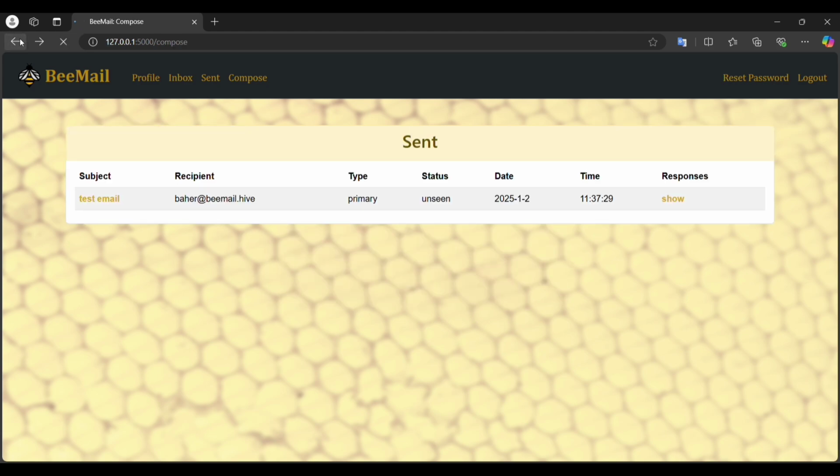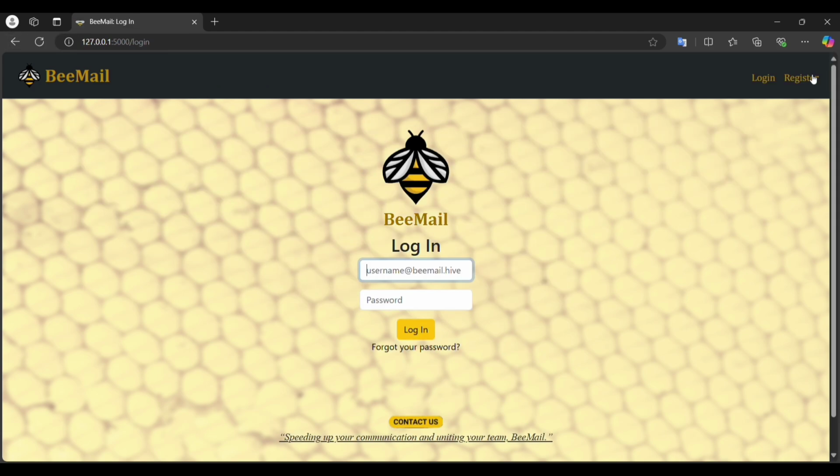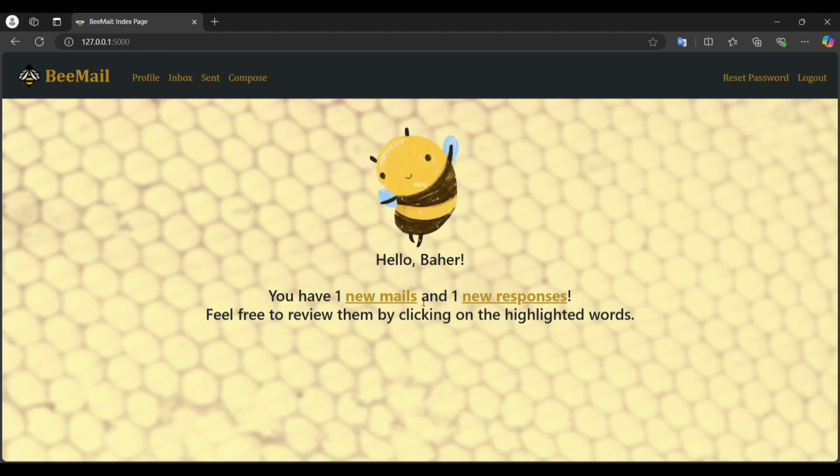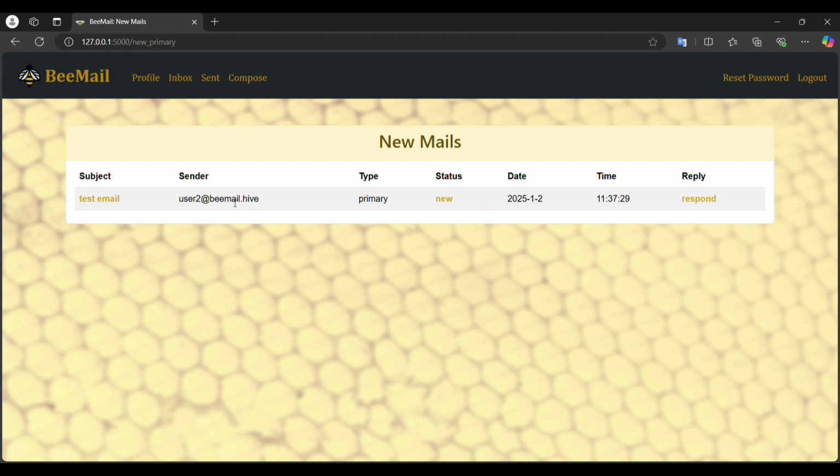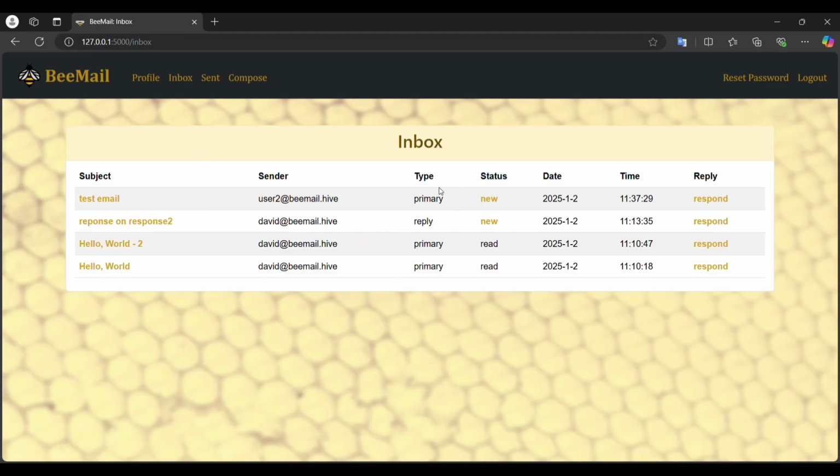If you click on it, you can access the view, which changes the status of the email. Okay, I'll talk more about that. Let's log into my account now, email.hive. Hopefully I didn't forget the password. Okay, it worked fine. So we have one new mail, which is the one I sent from user1. So now we can see it, user2 at email.hive, and then primary, which means it's not a reply to anything, and then status new. Since the status is new, we can see that from the inbox too. It is new because we didn't view the subject yet.